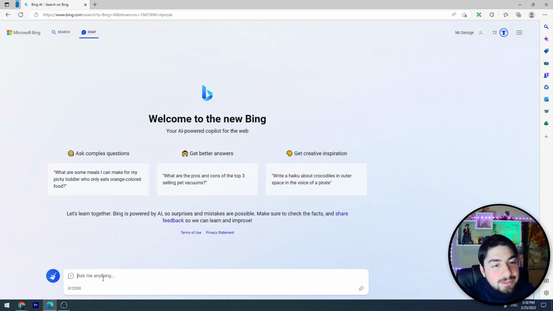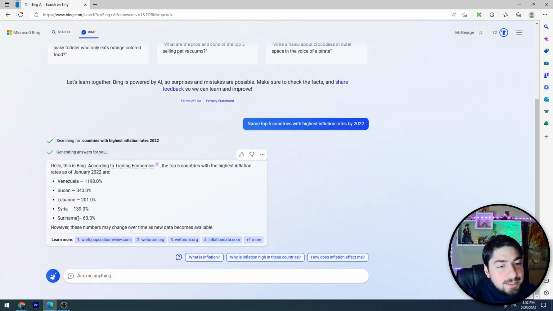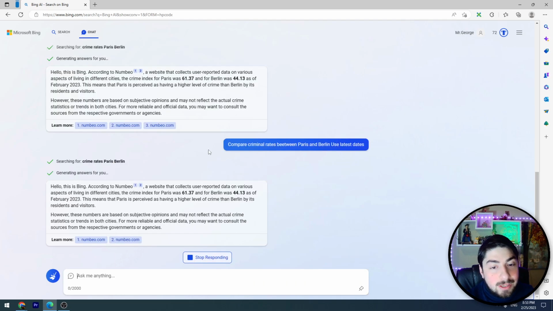Let's start with the simple search, how to use Bing AI tool for the simple search. For example, name top 5 countries with highest inflation rates by 2022. So let's ask Bing AI tool and let's wait for the answer. Okay guys, Bing AI tool gave us the response and you can see Venezuela had the biggest inflation rate in 2022 guys.